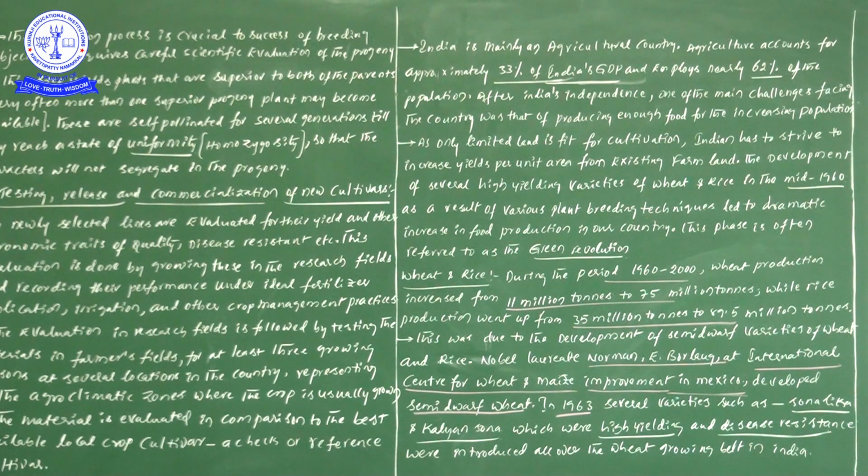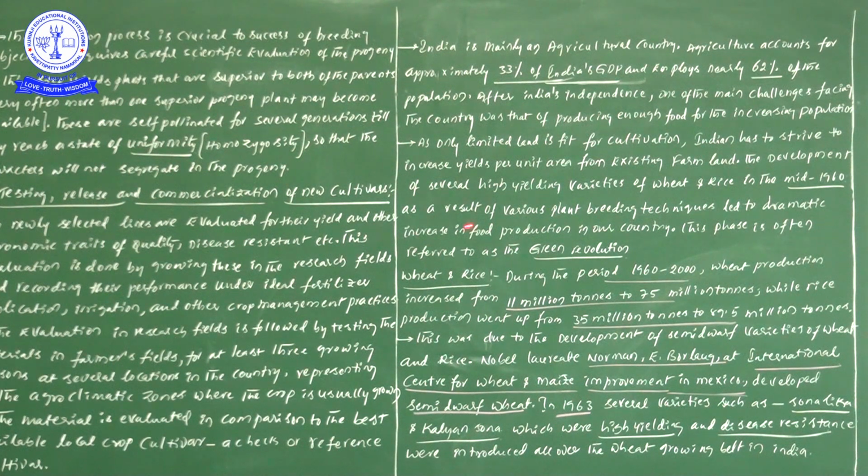Farmland is limited, but how have we increased the yield? Because of producing high yielding varieties of wheat and rice in the mid 1960s, in that period we succeeded in producing more yield. I hope you understood this point.